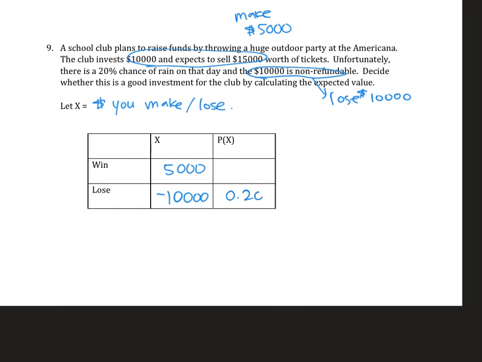If there's a 20% chance that it's going to rain that day, that means there's an 80% chance it's not going to rain, right? So 20% rain means 80% not rain, because they're complement events of each other. Basically, I'm just subtracting it from 100%. So I'm going to put 0.80.